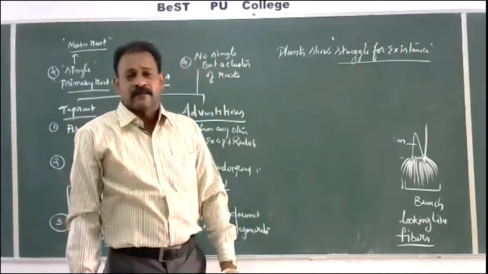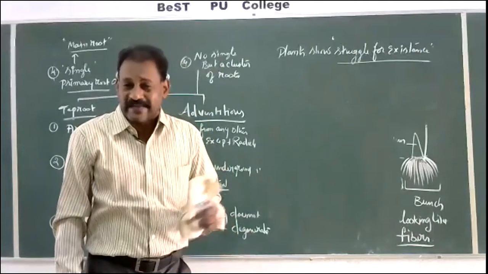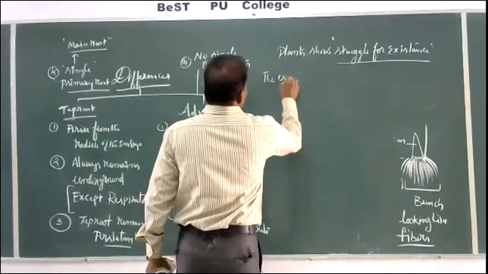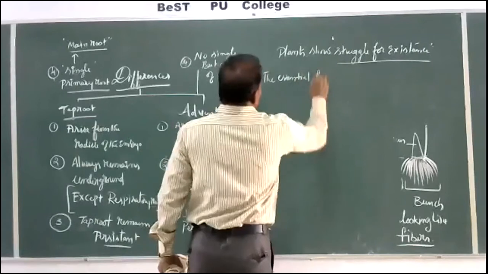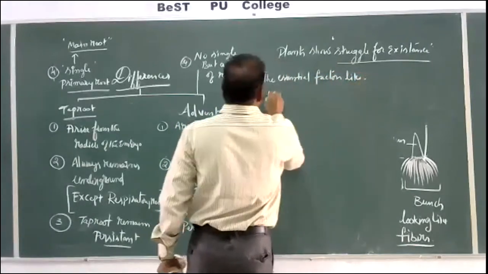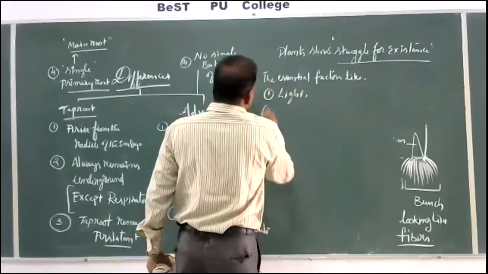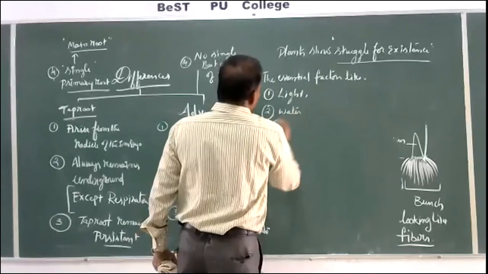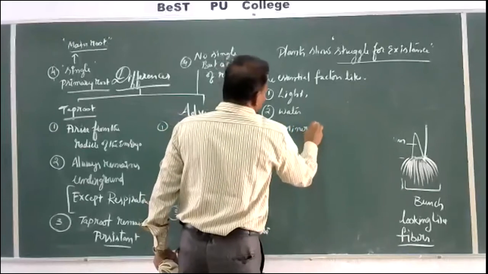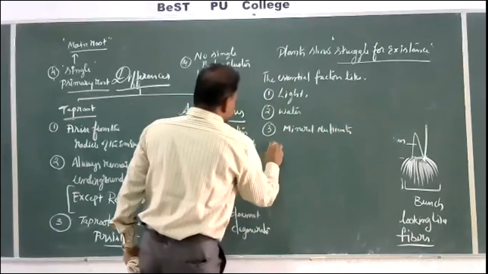The main point of struggle for existence is that every plant wants to take some factors. The essential factors like light, water, mineral nutrients, air.